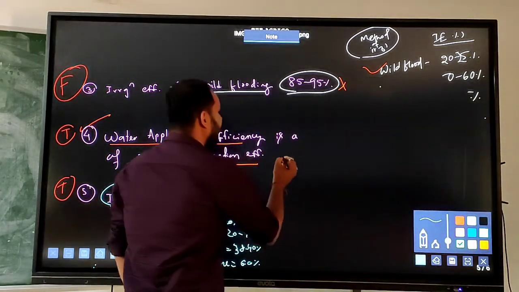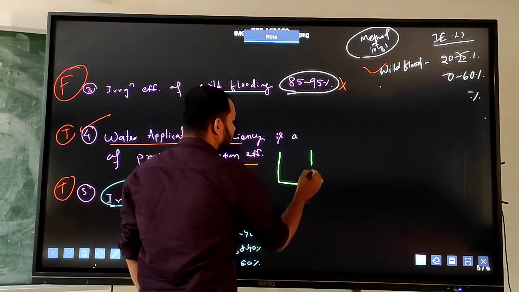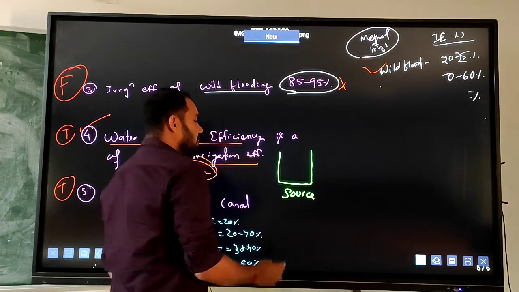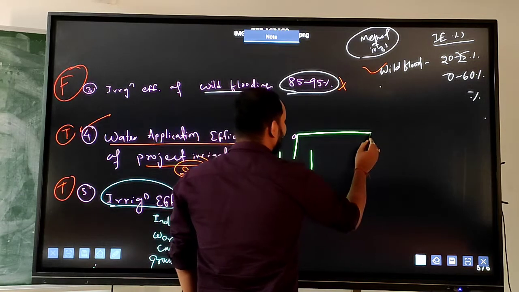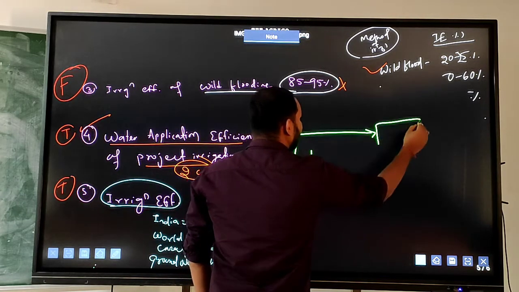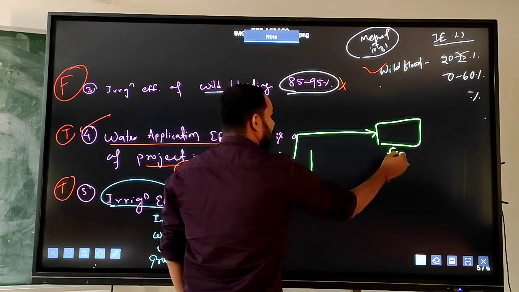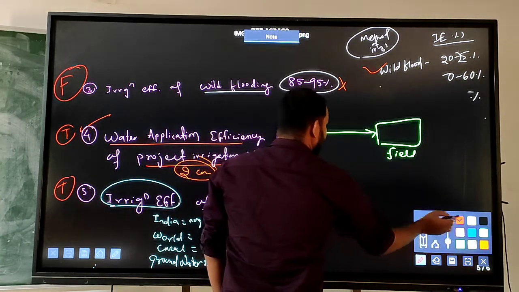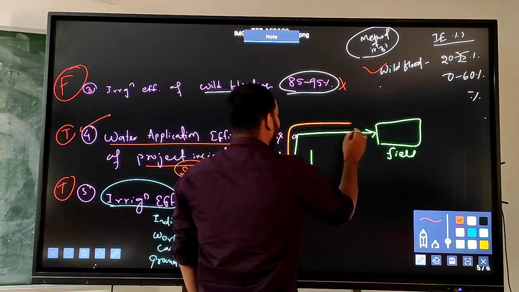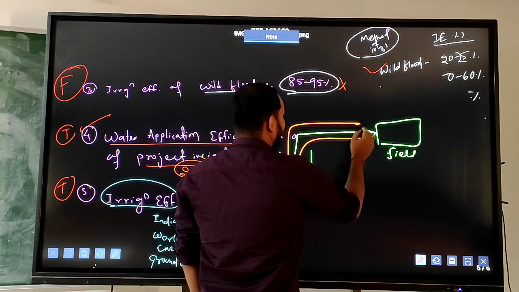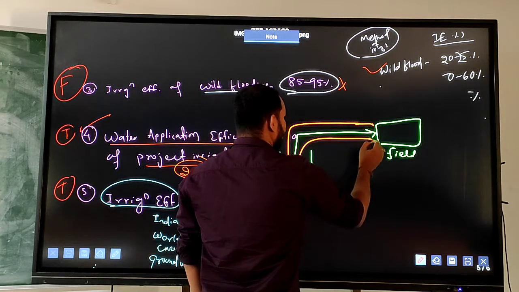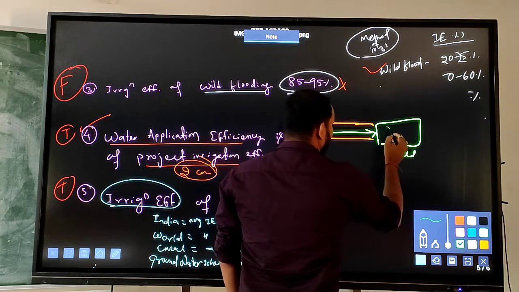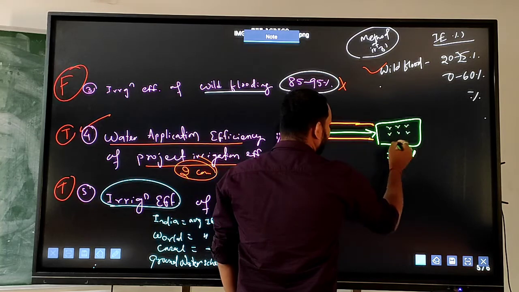As I am diverting the water, this is the source, and from the source I am diverting the water to the field. This is the field. This is the channel, the conveyance. I am diverting the water to the field, and in this field the crops are grown.